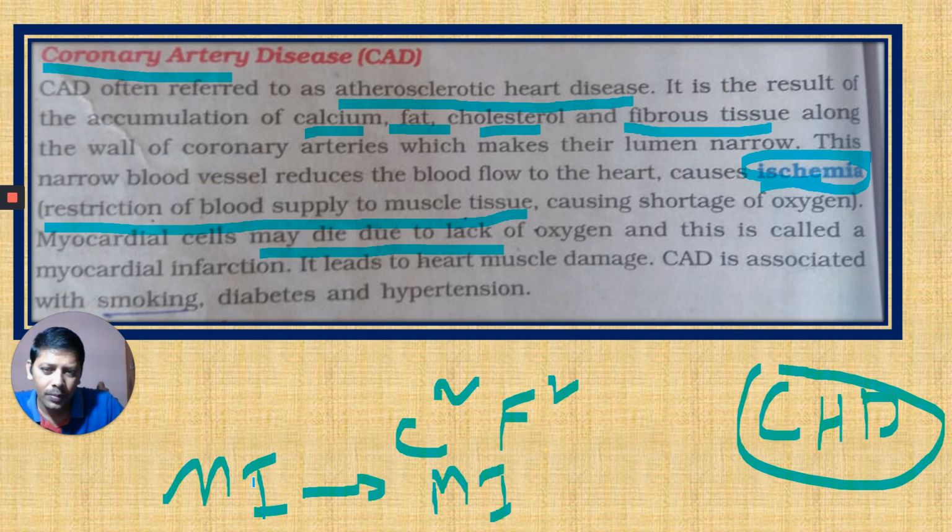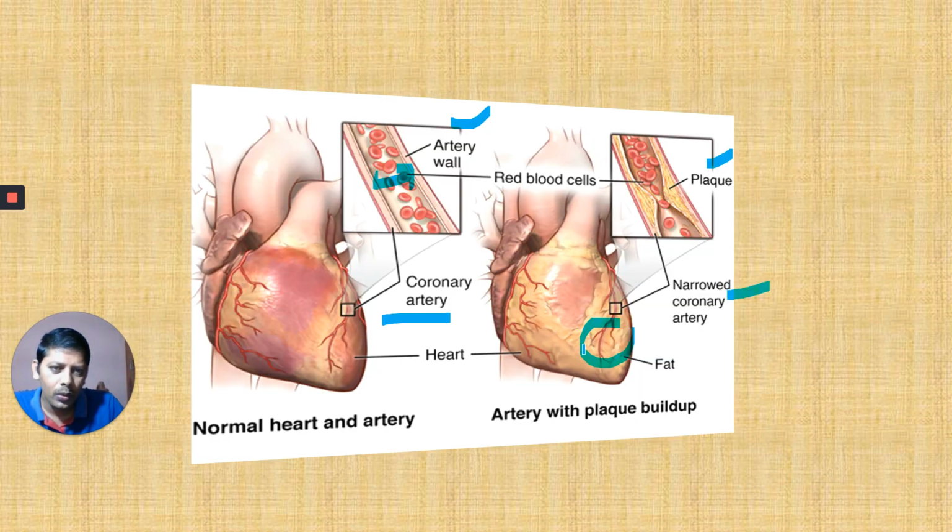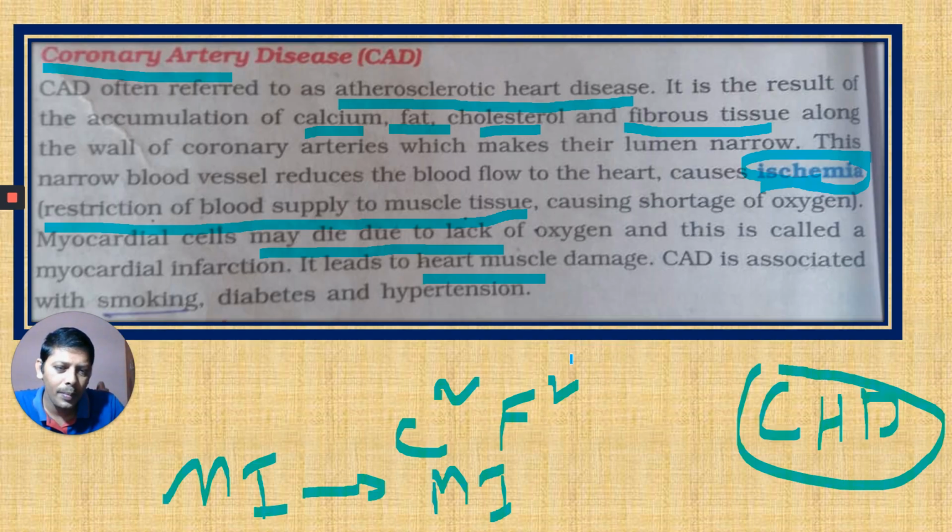Ischemia means reduced blood supply. Infarction means there is a death of myocardial cells. It leads to heart muscle damage. The heart muscle gets damaged here.